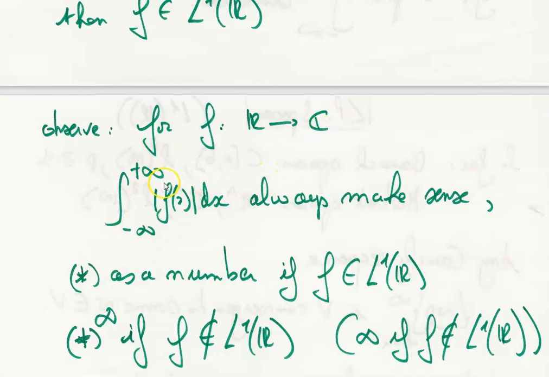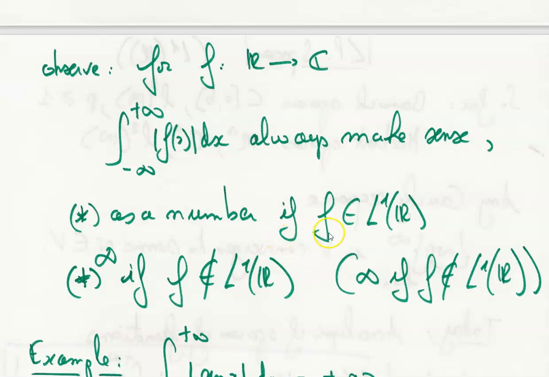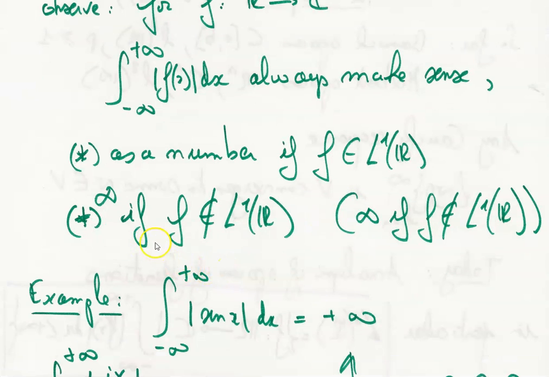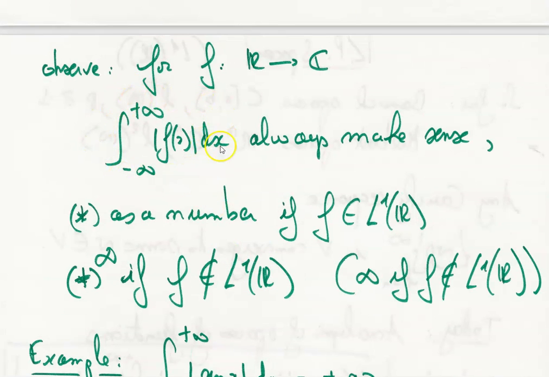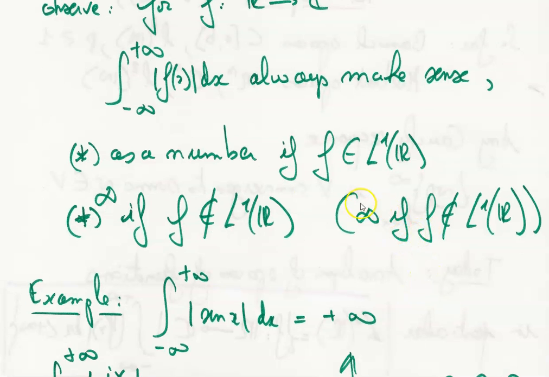So, observation. For a function that takes a real and gives a complex number, the integral from minus infinity to plus infinity of the absolute value of f(x) dx always makes sense as a number. If f belongs to L1 of R, this integral is convergent. If f doesn't belong to L1 of R, this is going to infinity, so it's divergent. So we just calculate this quantity. If this quantity converges, as a limit is bounded, the function belongs to L1 of R. If not, f does not belong to L1 of R.